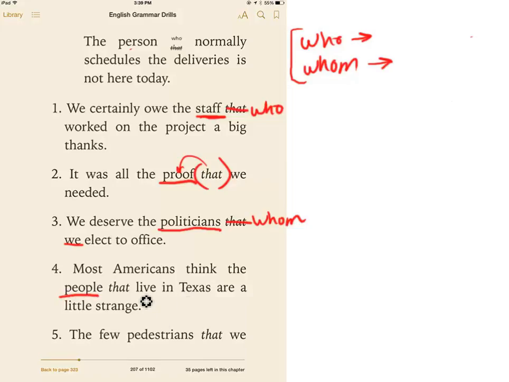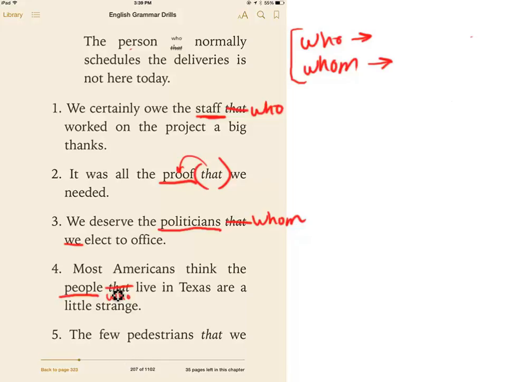Well, who's living in Texas? The people are living in Texas, so who would be used? Who live in Texas are a little strange. They are doing the action of living, so it had to be the subject. The subject is doing the action. So I would erase that and put who.